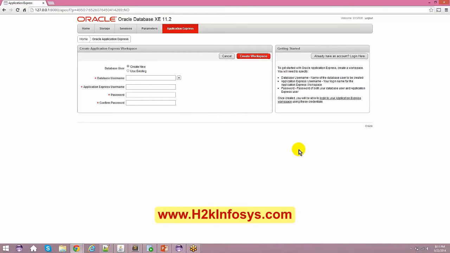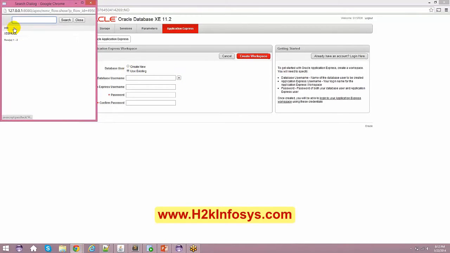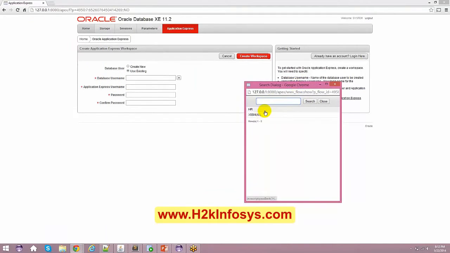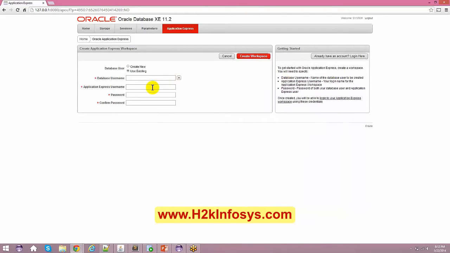Okay. And there's one more thing. Go to the Application Express tab, and you have to choose something like use existing. And if you click on this, there'll be a database known as HR. So just click on that HR. Okay, and give a password and a confirm password. Here in this case, I've already chosen HR, so there is no point in choosing it right now. Application Express username is HR, password HR, and confirm password also HR, and just say create workspace. Okay, so that will basically create an existing workspace which has already been given by your Oracle XE,